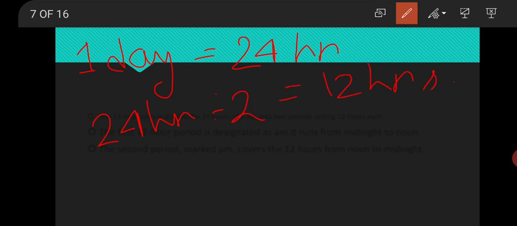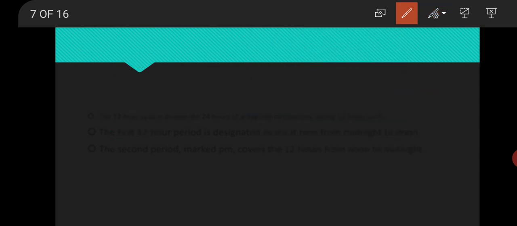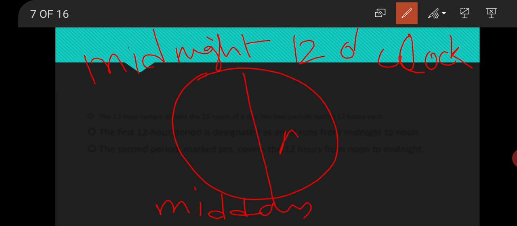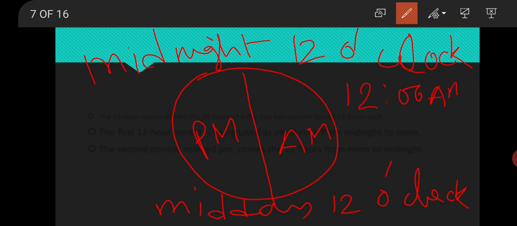And what is the range of this 12 hours? From midnight to midday. How? Look at this. Midnight 12 o'clock and midday 12 o'clock. From midnight 12 o'clock to midday 12 o'clock, we use AM. And from midday 12 o'clock to midnight 12 o'clock, we use PM. At midnight 12 o'clock, we say the time is 12:00 AM, or simply 12 AM.